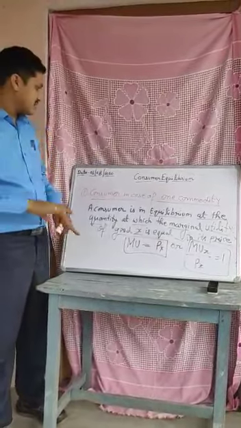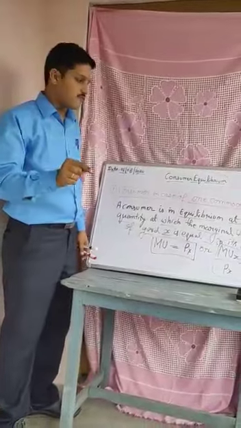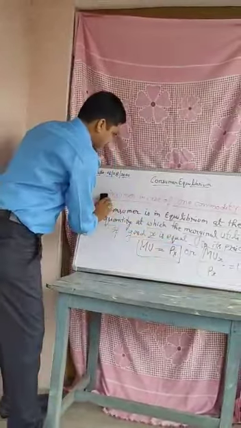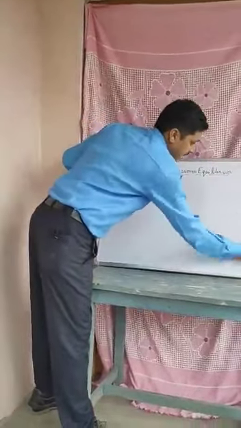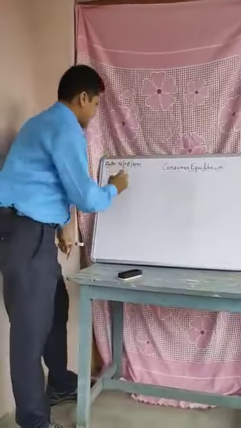So four things are necessary. This is the definition. Now I will tell the assumptions needed for consumer equilibrium for one commodity.